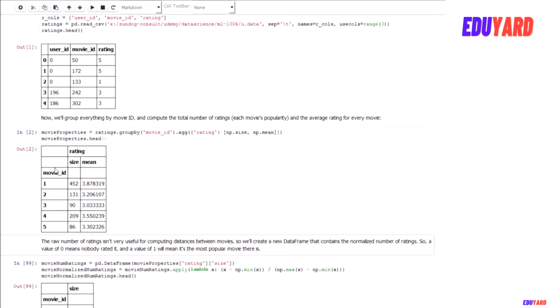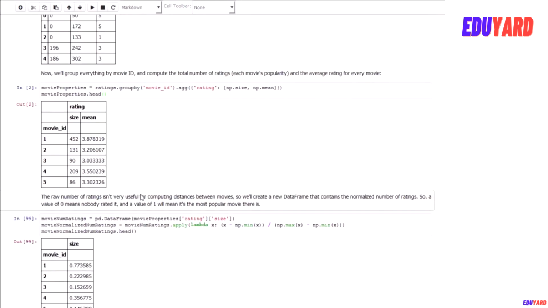This gives us another data frame that tells us, for example, movie ID 1 had 452 ratings, which is a measure of its popularity, how many people actually watched it and rated it, and a mean review score of 3.87. So 452 people watched movie ID 1 and they gave it an average review of 3.87, which is pretty good.